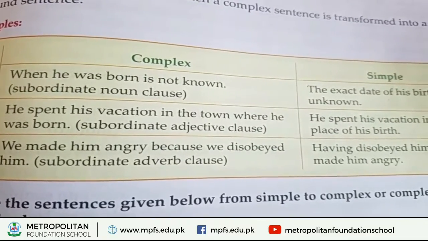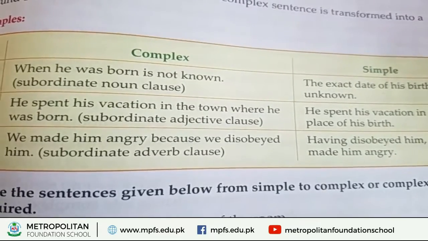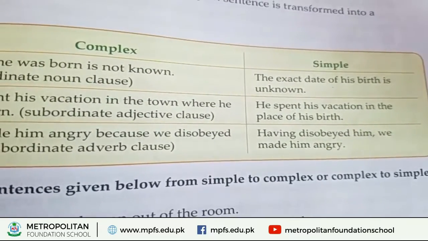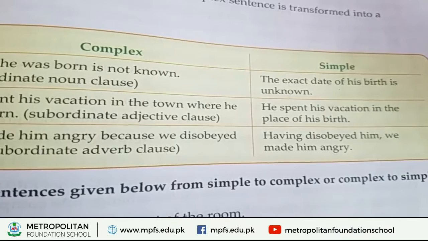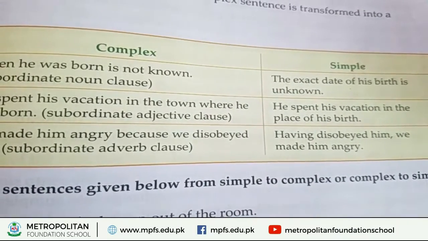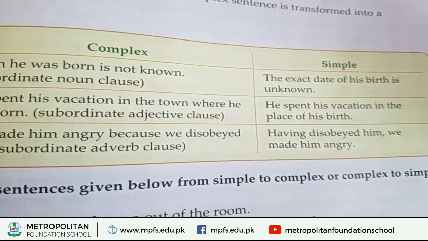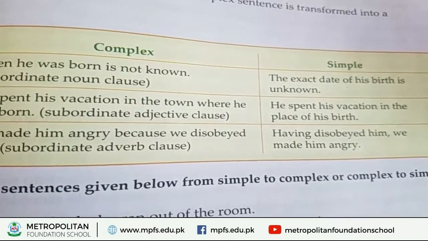So look at the simple sentence, how we converted it: Having disobeyed him, we made him angry. So we changed it into a simple sentence. In this sentence we did not use any extended word.